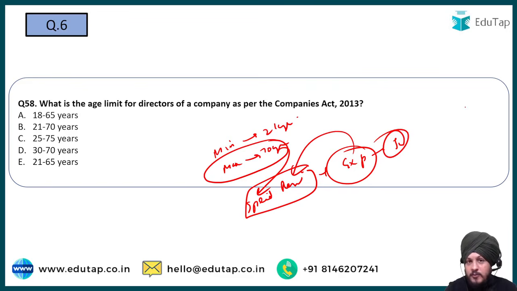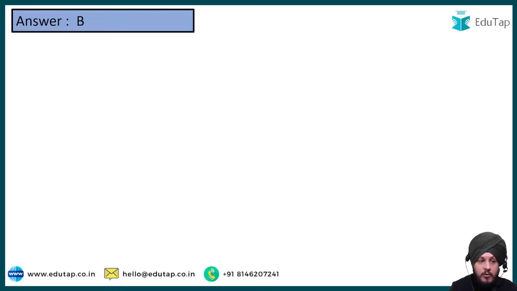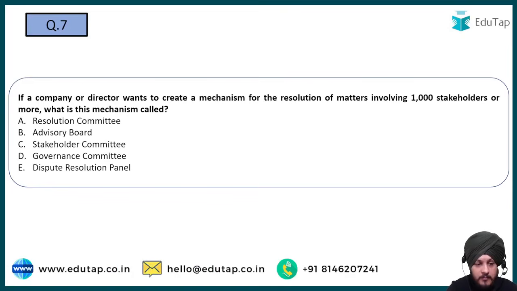But I would say in ordinary circumstances, the minimum age is 21 and the maximum is 70. So B is going to be the correct answer to this question. Now moving on to the next one, question number 7.